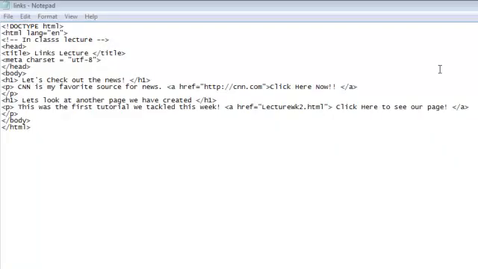There's one additional kind of link that we will work with a lot through the class. This is an email link. To do this, I'm going to open one more paragraph and put contact information here.